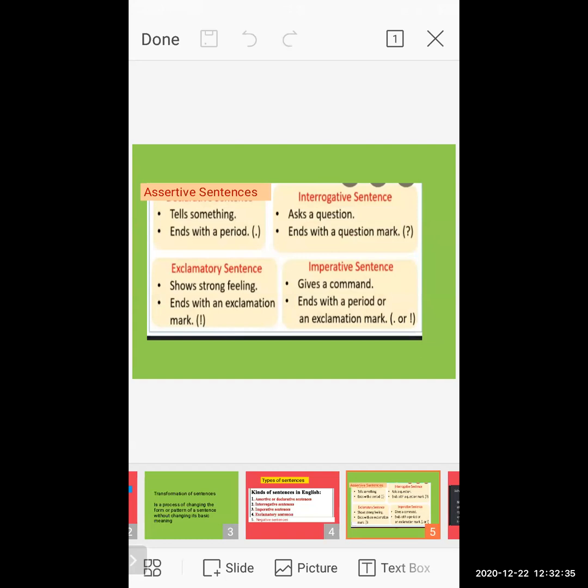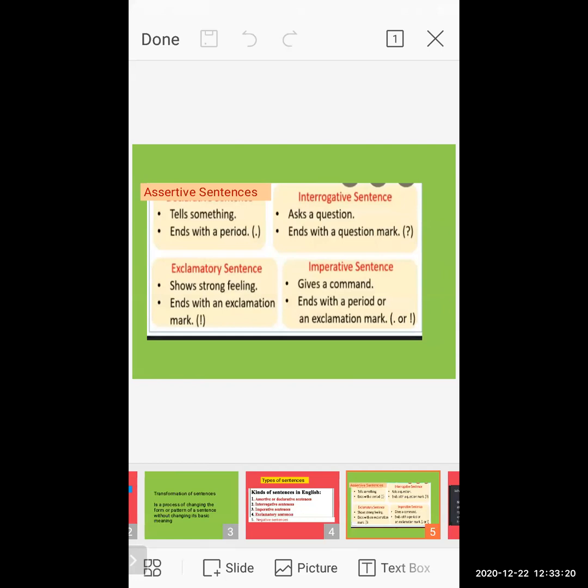Next is interrogative sentences. Interrogative sentences are where you ask questions to someone, and they end with a question mark. What is an exclamatory sentence? An exclamatory sentence shows strong feelings and emotions, and it ends with an exclamation mark. If you find exclamation marks in a sentence, it shows strong feelings. Now, what is an imperative sentence?